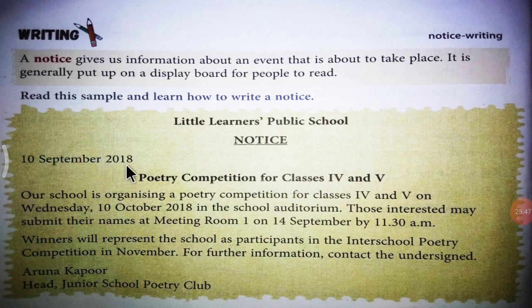10th September 2018. The notice is about what? Here is the agenda of the notice: Poetry competition for class 4th and 5th. This is written in Roman. So, here is the purpose of the notice. Our school is organizing a poetry competition for class 4th and 5th on Wednesday, 10th October 2018 in the school auditorium. See, this is the venue, the place, a school auditorium.